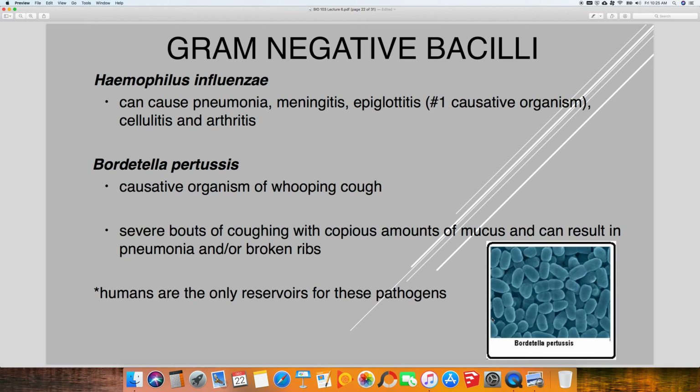Bordetella pertussis causes whooping cough. Whooping cough is characterized by these bouts of severe coughing. And then in between these bouts of coughing, patients are typically pretty normal. And the name whooping cough comes from after the coughing fit when you inhale this huge rush of air that makes a characteristic sound.